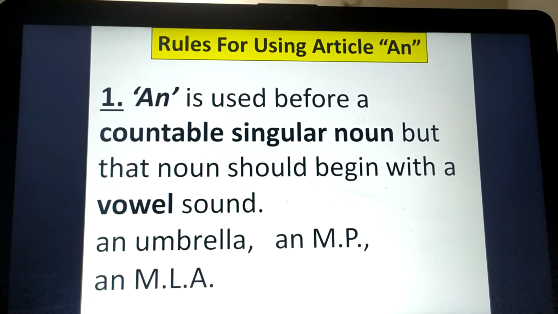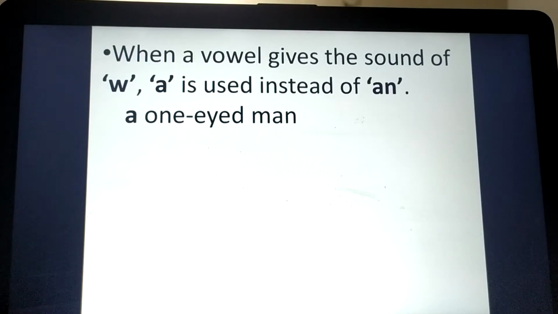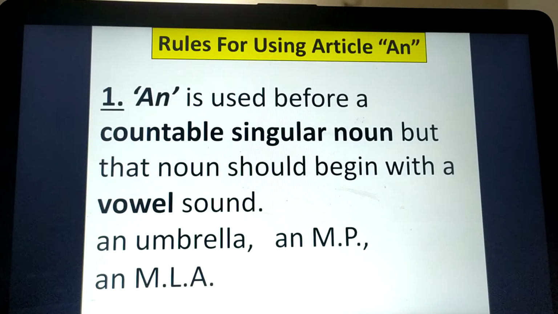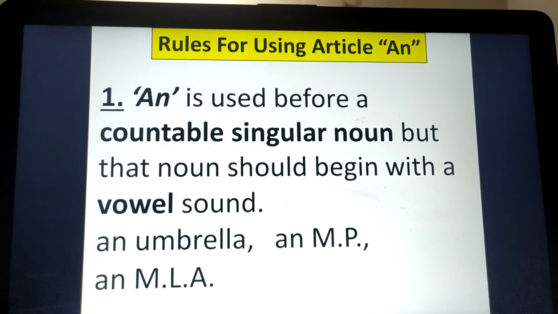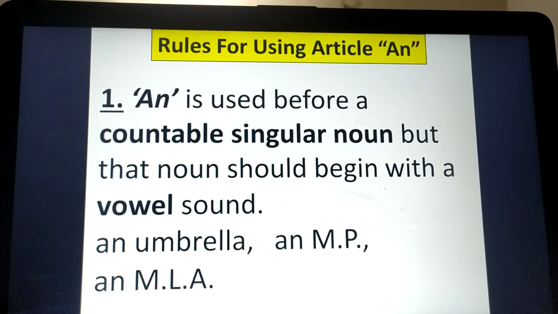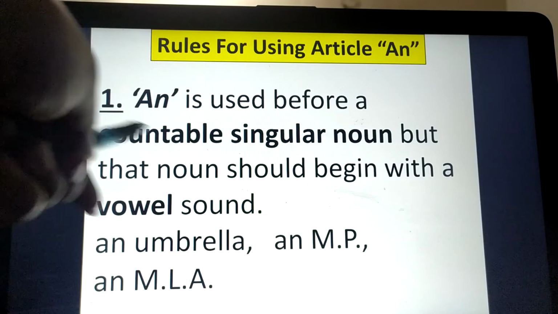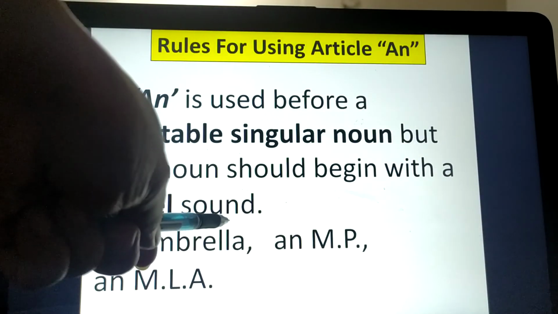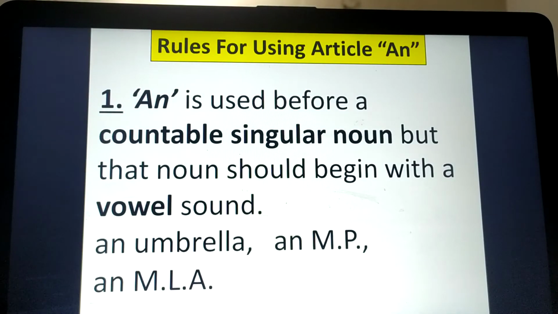Now, the previous video was all about the rules for using article A. Next, we have the rules for using article An, which is also an indefinite article. The first rule for using article An is that it is used before a countable singular noun. Where do we use An? An is used before a countable singular noun, but that noun should begin with a vowel sound. Make sure it begins with a vowel sound.